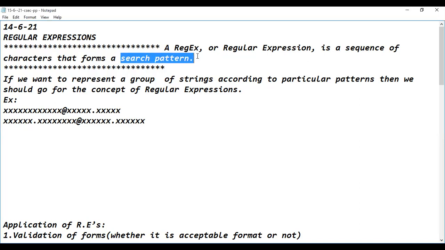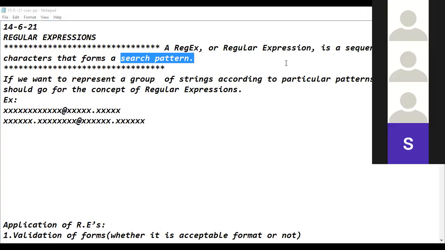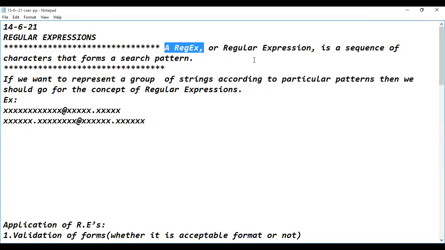Search pattern. Such a pattern consists of a single string, or it may have multiple strings. A group of strings related to a particular kind of pattern is called a regular expression. So by using a regular expression, we are representing a group of strings which are related to a particular kind of pattern.